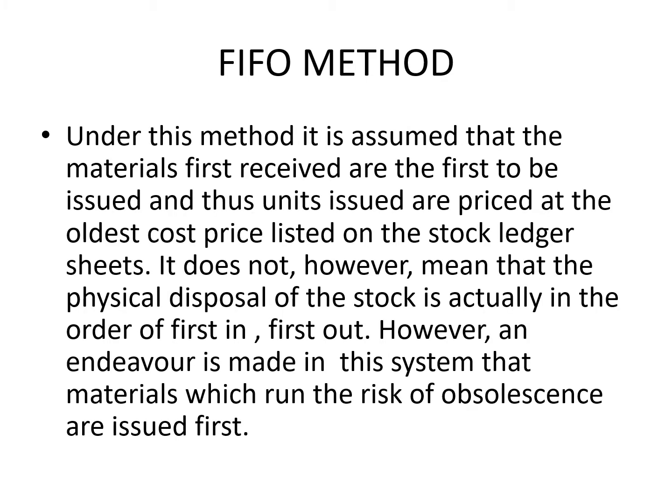FIFO method. Under this method, it is assumed that the materials first received are the first to be issued, and thus units issued are priced at the oldest cost price listed on the stock ledger sheets. It does not, however, mean that the physical disposal of the stock is actually in the order of first in, first out. However, an endeavor is made in this system that materials which run the risk of obsolescence are issued first.